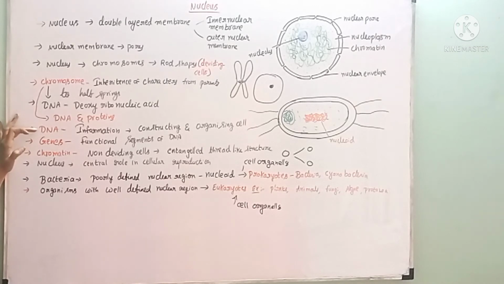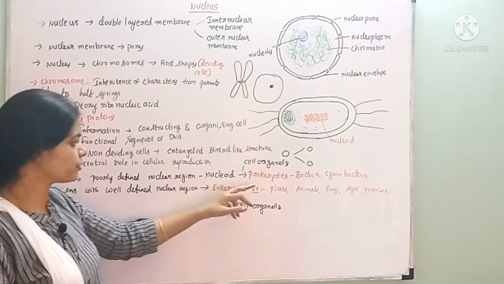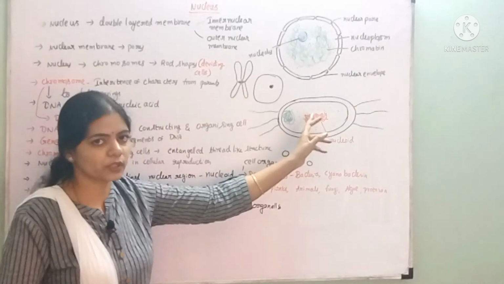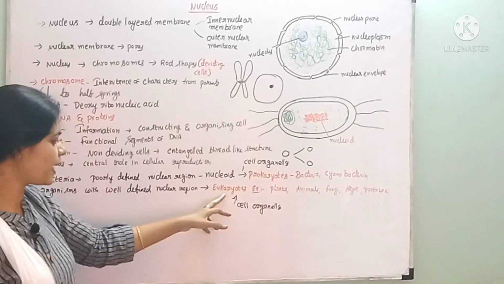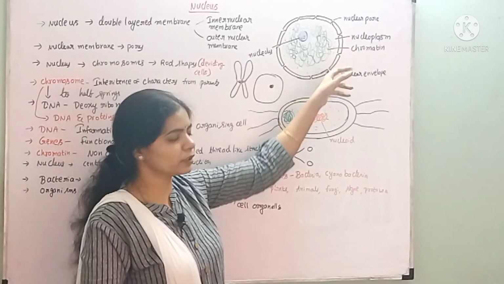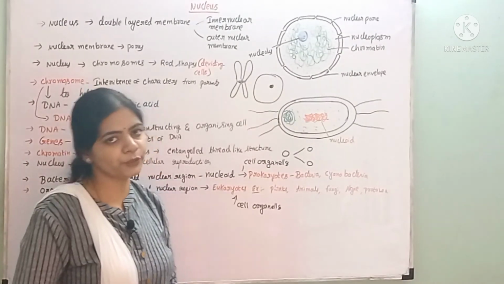Within the DNA, the information for inheritance and the construction and organization of cells is present, and genes are the functional units of the DNA. And in prokaryotes and eukaryotes: prokaryotes have a nucleoid, which is nothing but the nucleus without a membrane, whereas eukaryotes have a true nucleus, which is surrounded by the nuclear membrane.